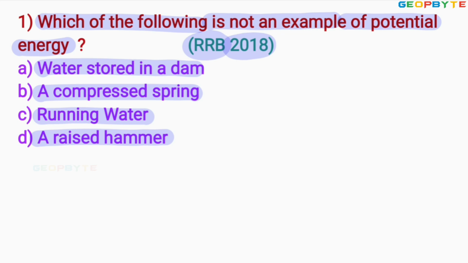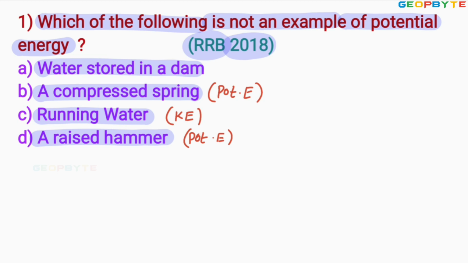Dear friends, remember a raised hammer is maintaining potential energy. The running water is maintaining kinetic energy. A compressed spring is maintaining strain energy in the form of potential energy. The compressed or stretched spring is maintaining the energy called strain energy in the form of potential energy.